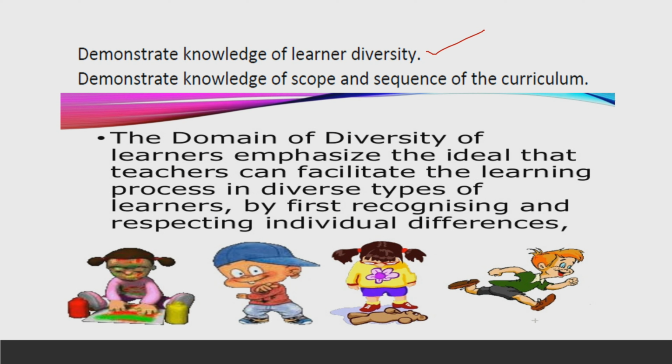There are people from different backgrounds, so you should have immense knowledge about their background and their learning styles. For example, in a diverse classroom, you can have students from different nationalities, or you can have students belonging to different learning styles. So this is what learner diversity is. Based on the identification of their learning style, you will be able to cater to the student's needs, and you will be able to handle their problems in a satisfactory manner.